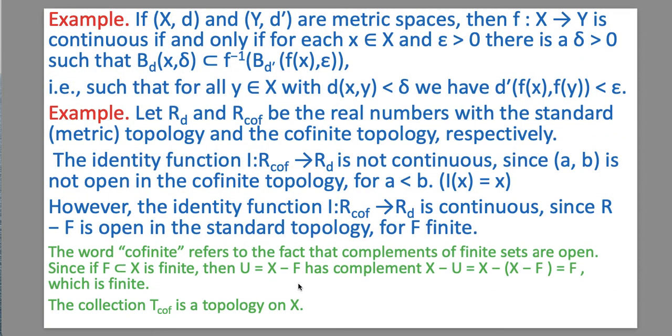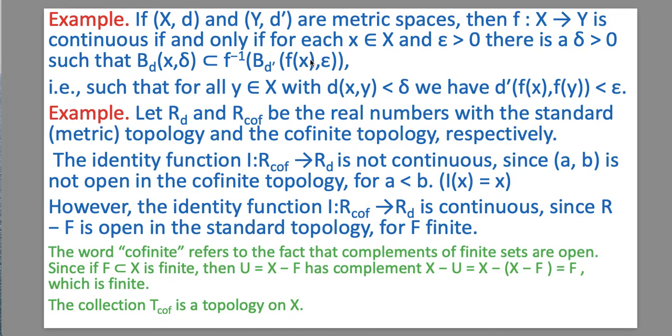We have some examples. If (X, d) and (Y, d') are metric spaces, then the function f from X to Y is continuous if and only if for each x belonging to X and epsilon greater than 0, there is a delta greater than 0 such that the open ball B_d centered at x and radius delta is a subset of f inverse of the ball B_d' centered at f(x) and radius epsilon.